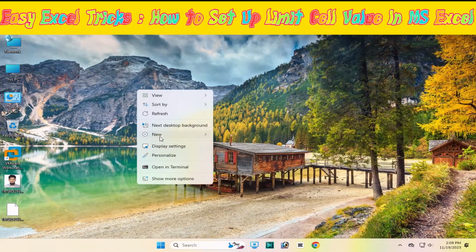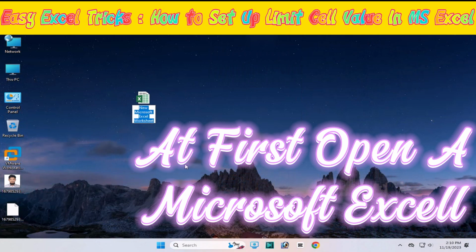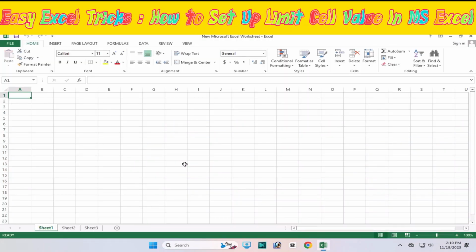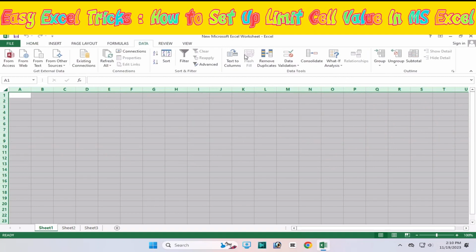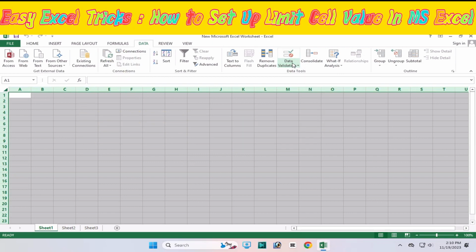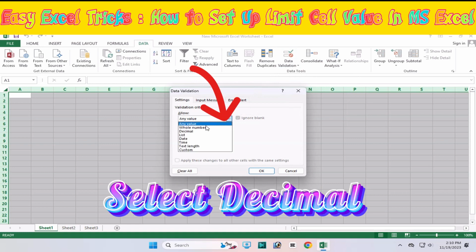Way to set up limit cell value in MS Excel. At first, open a Microsoft Excel. Select all cell, press keyboard Ctrl+A. Click Data. Then click Data Validation. Select Decimal.